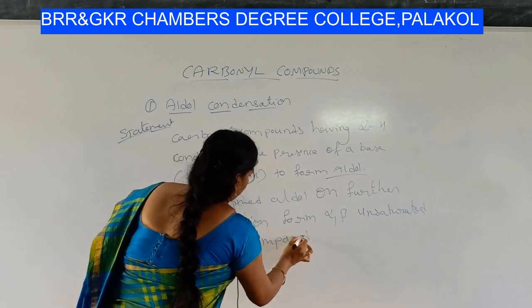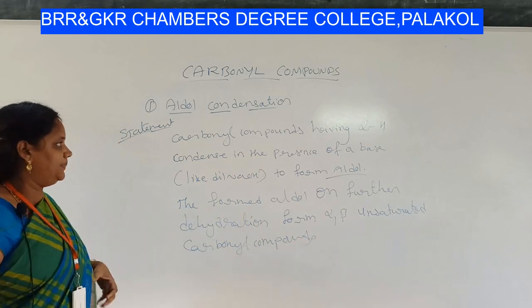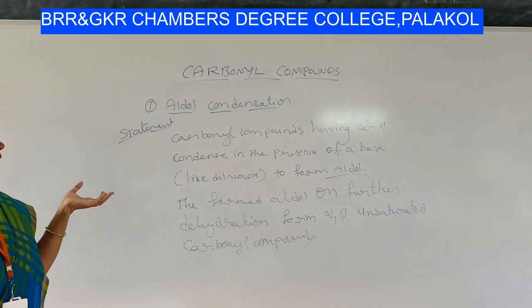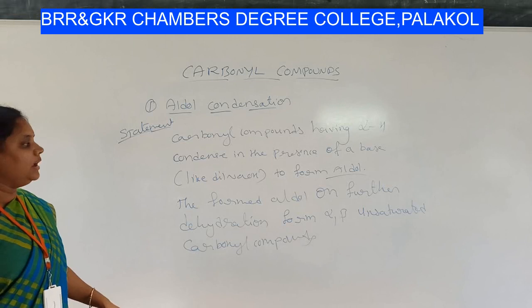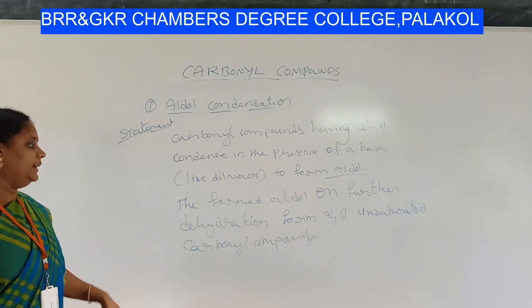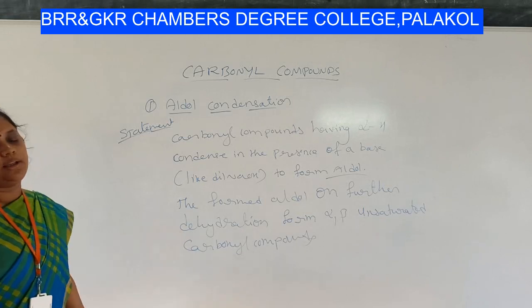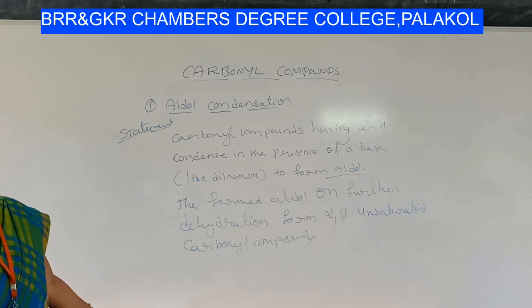This is very important, students. You have to remember this statement. Carbonyl compounds having alpha hydrogen condense in the presence of a base like dilute NaOH to form aldol, and the formed aldol on further dehydration forms alpha beta unsaturated carbonyl compounds. This is about aldol condensation.